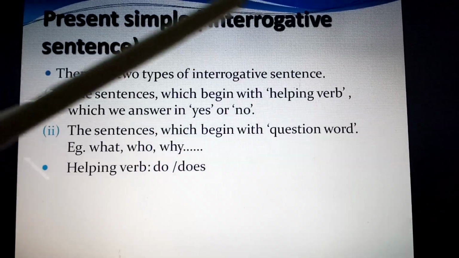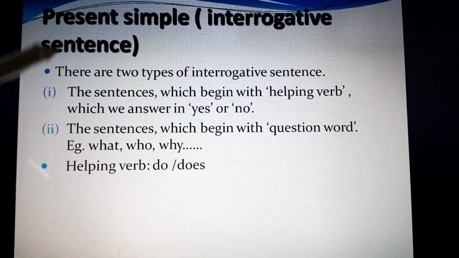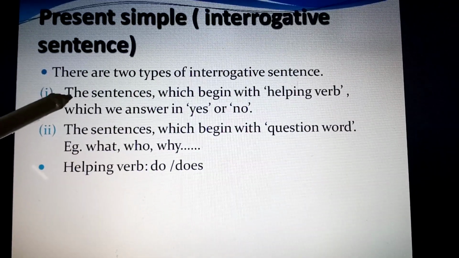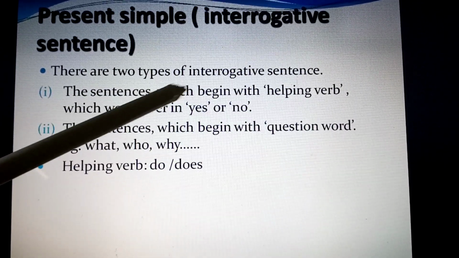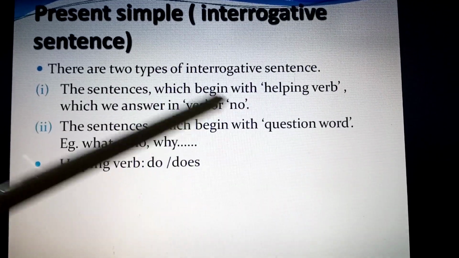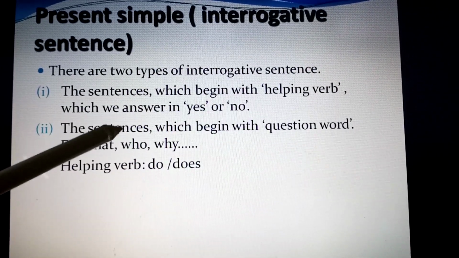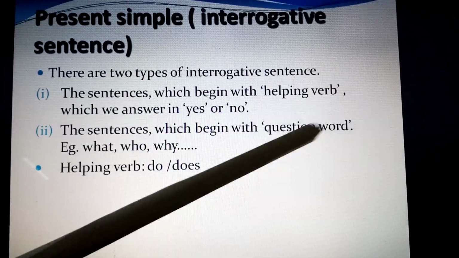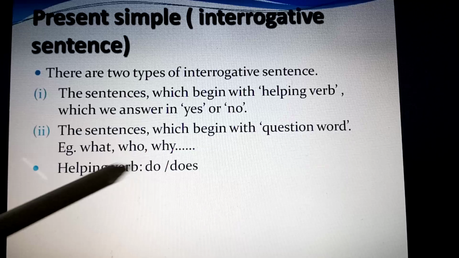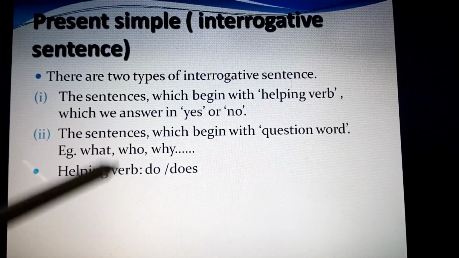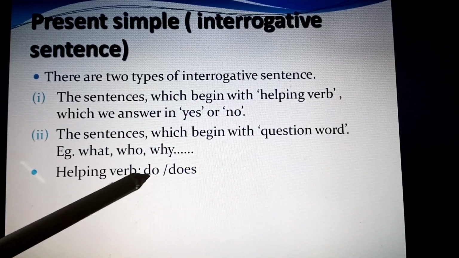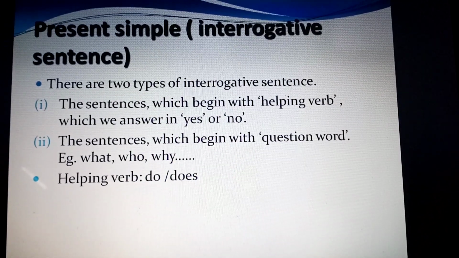Now, present simple interrogative sentences. There are two types of interrogative sentences. First, the sentences which begin with a helping verb, which we answer in yes or no. Second, the sentences which begin with question word, that is what, who, why, etc. The helping verb of interrogative sentences of present simple tense is do or does.